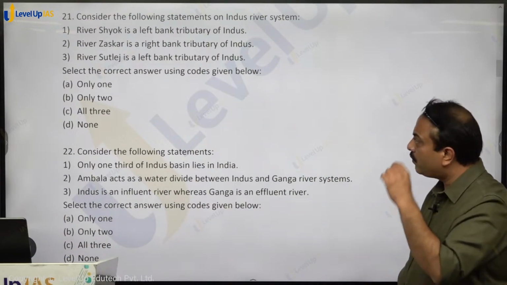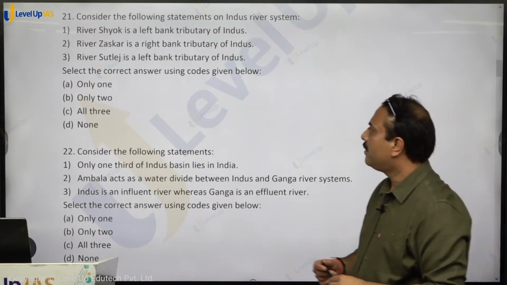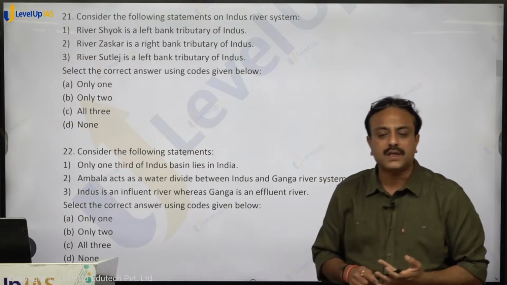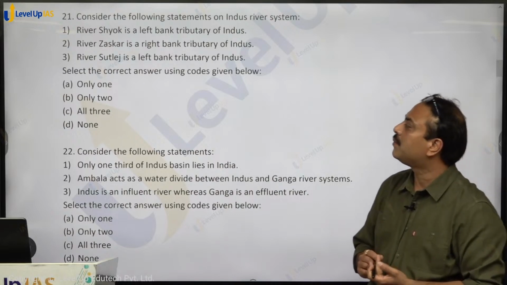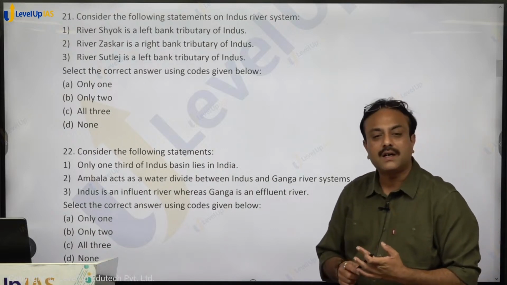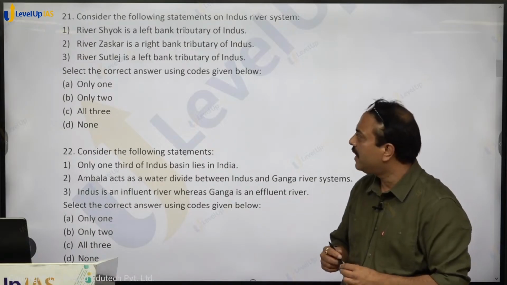Question number 21. Consider the following statements on Indus river system. River Shyok is a left bank tributary of Indus. River Shyok is a right bank tributary. River Jaskar is a right bank. It is a left bank tributary of river Indus.